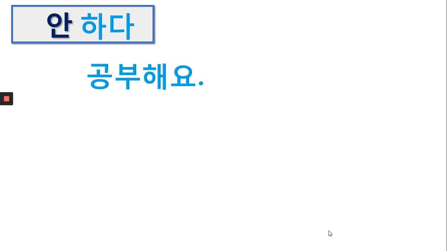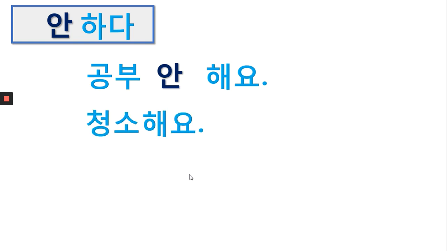So look at this. 공부해요. I study. So I don't study. 안 공부해요? No. Here, 공부 is not verb. 해요 is verb. So the negation of 공부해요, I don't study, is 공부 안 해요. 청소해요.